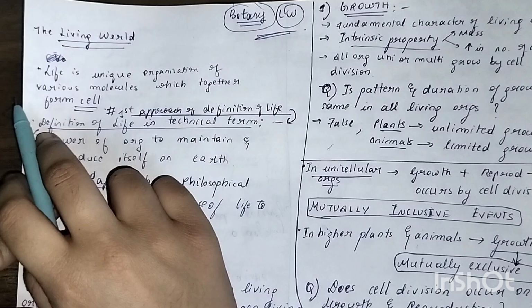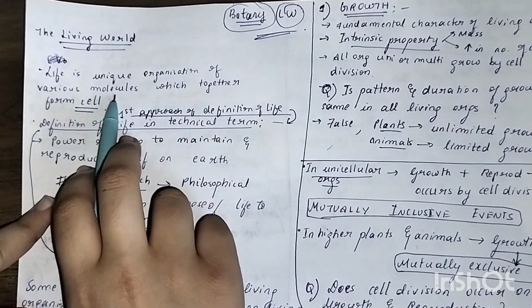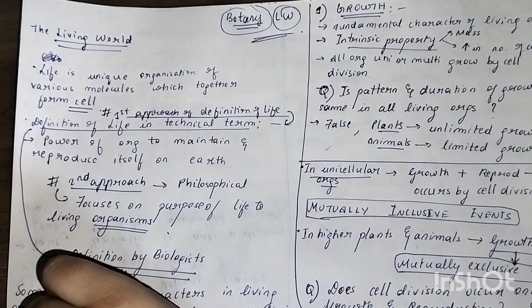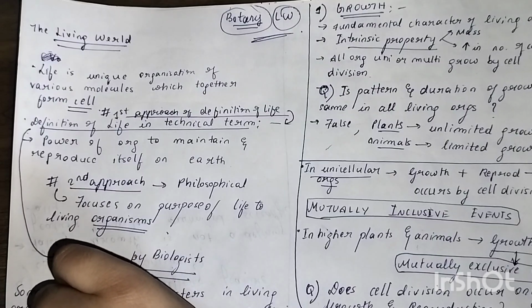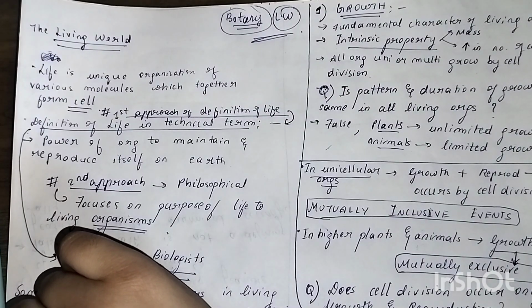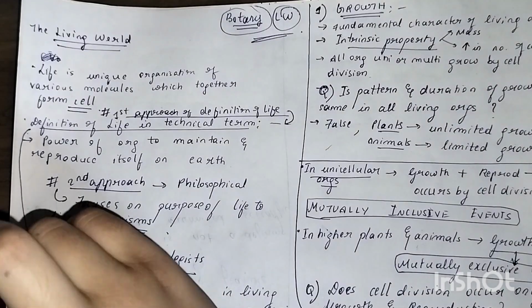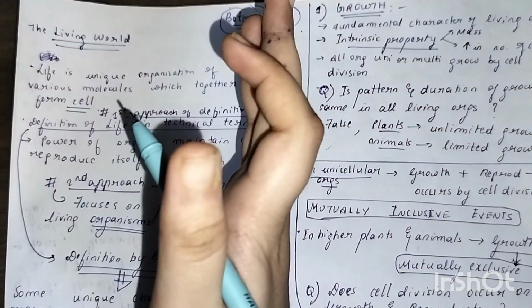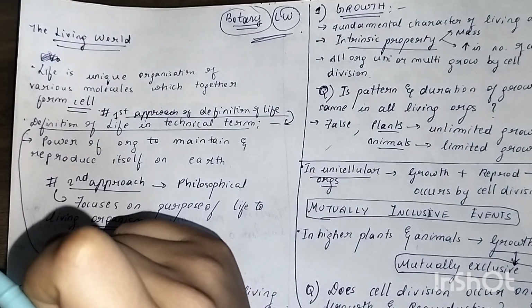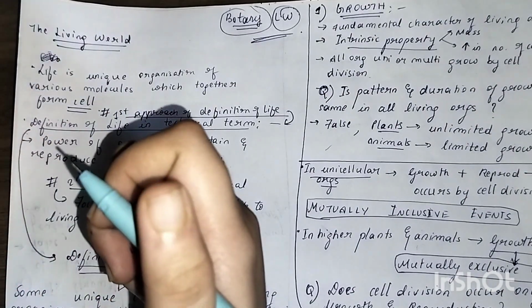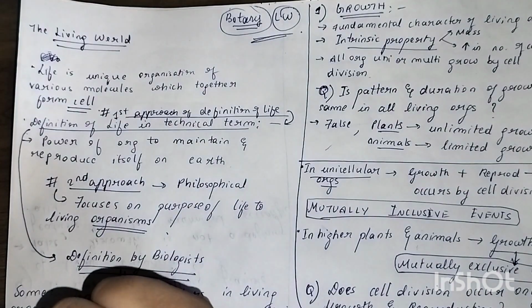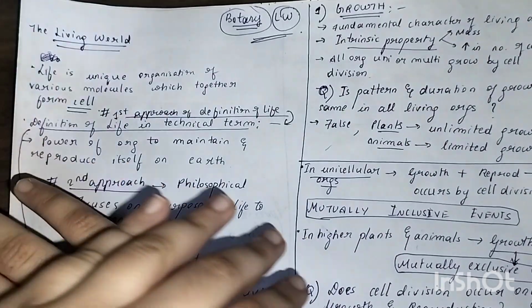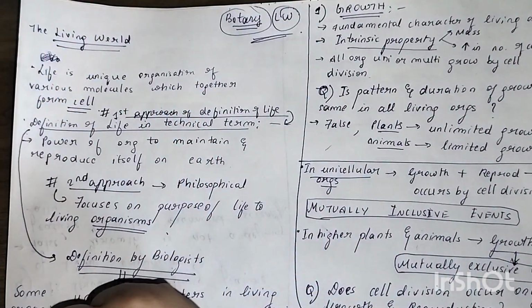First is the living world. Life is a unique organization of various molecules which together form a cell. We see various living organisms around us, right? In every environment we can see living organisms, in deep oceans, and in very hot places like hot thermal places or hot springs. So we can conclude that living organisms are not localized to any particular place, but are present almost everywhere. That is what they're telling here.